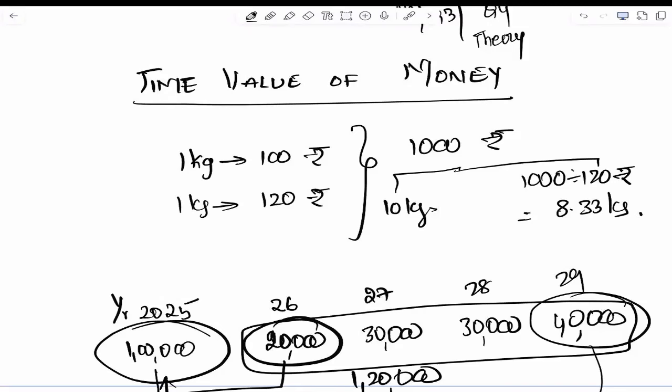We bring them to a common time base for the purpose of comparison. We bring the cash flows to a common time base for the purpose of comparison. Next line.